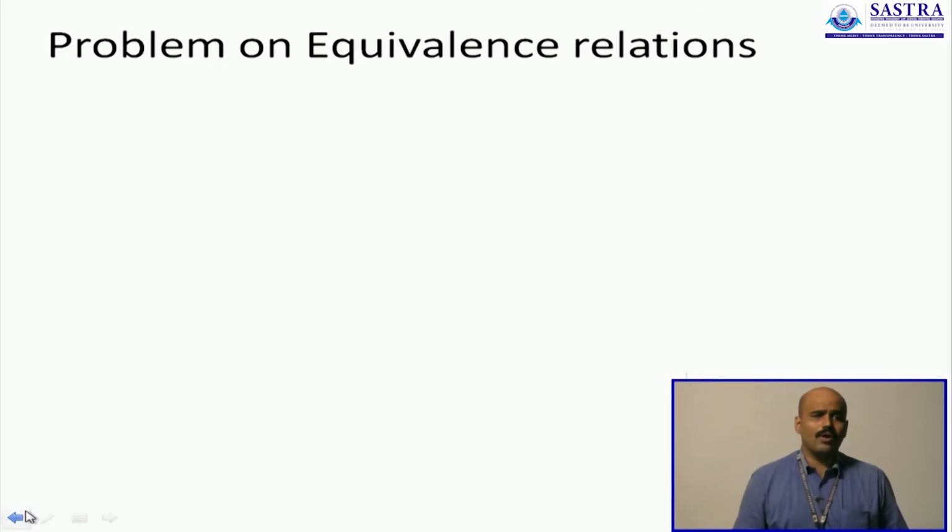Now you can recall that any relation that is all of reflexive, symmetric and transitive is what we call an equivalence relation. We have had a look at some simple relations which were all the three, but it is not always the case that a relation is defined totally in terms of its ordered pairs. There are relations which are defined in the form of a description, and we will still have to find out if they are equivalence relations or not.